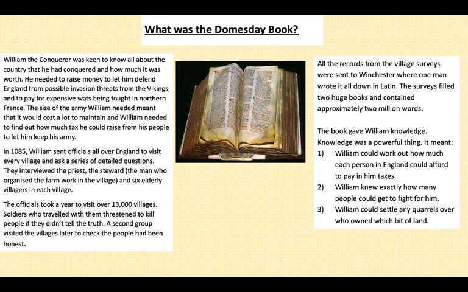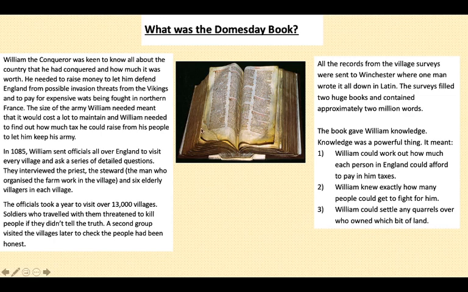In 1085, so this is how the Domesday Book was conducted. William sent officials all over England to visit every village and ask a series of detailed questions. They interviewed the priest, the steward, who was the man who would organise the farm work in the village, and 6 elderly villagers in each village. The officials took a year to visit 13,000 villages, and soldiers who travelled with them threatened to kill people if they didn't tell the truth. A second group visited the villages later to check the people had been honest.